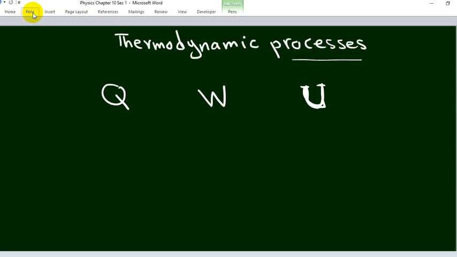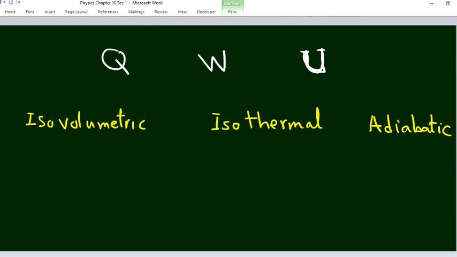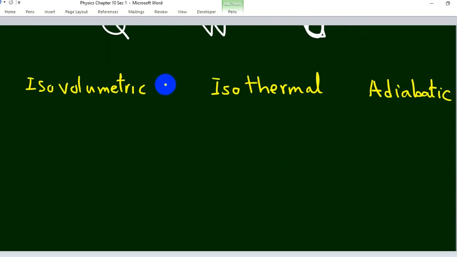The first process is called the isovolumetric process. The second is called isothermal, and the third is called adiabatic. So isovolumetric, isothermal, and adiabatic. What's the difference between the three processes?